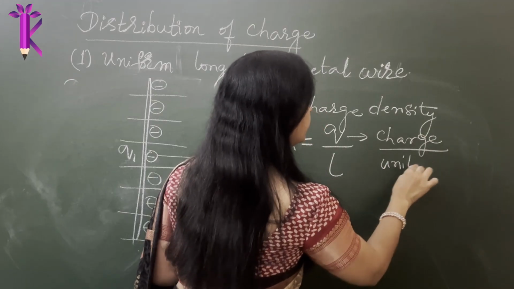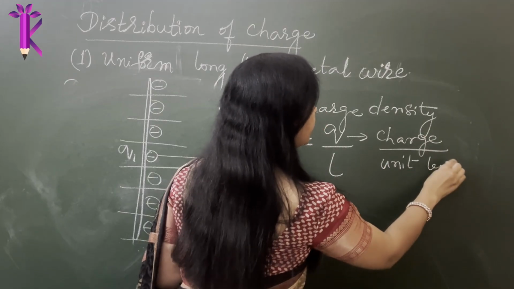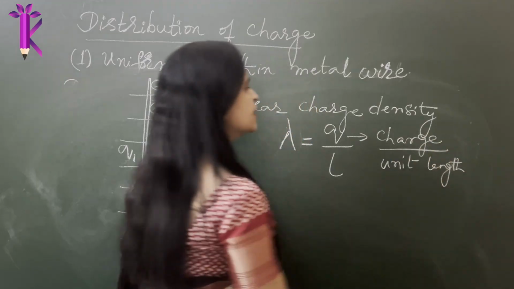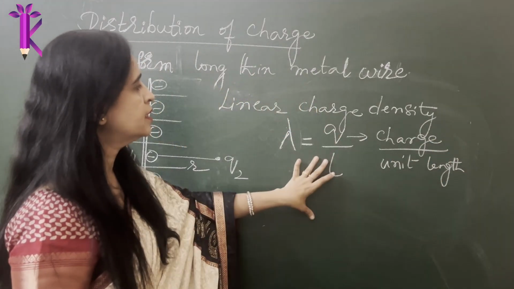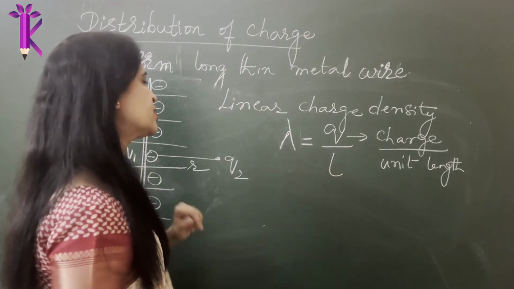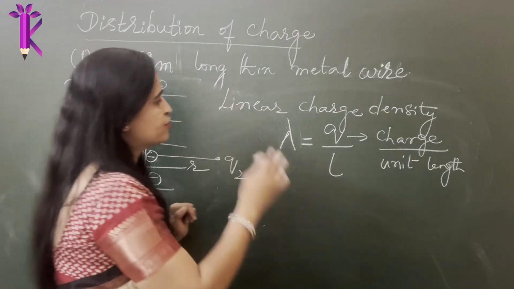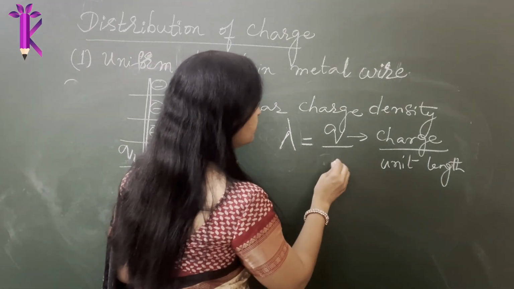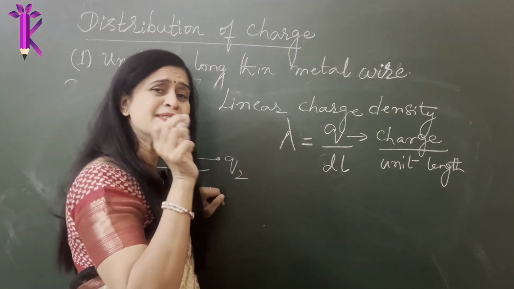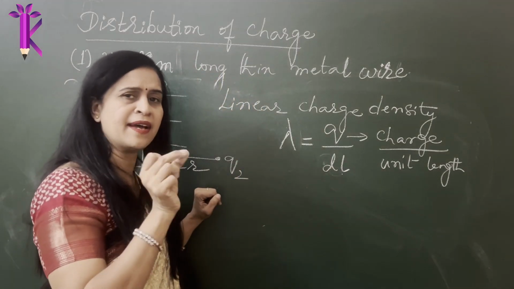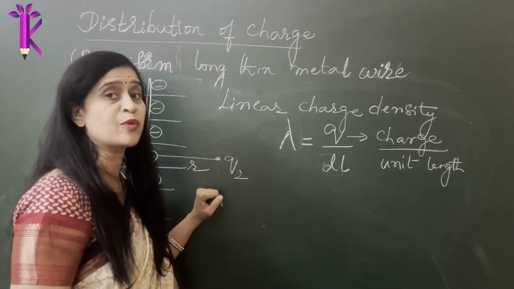So you take 1 centimeter, 1 meter, whatever it is. So charge per unit length of the wire is what is referred to as the linear charge density. Here, since we have chopped it into very small pieces, I will call this length dl. dl means it is tiny, so small that you cannot see it with your naked eye.